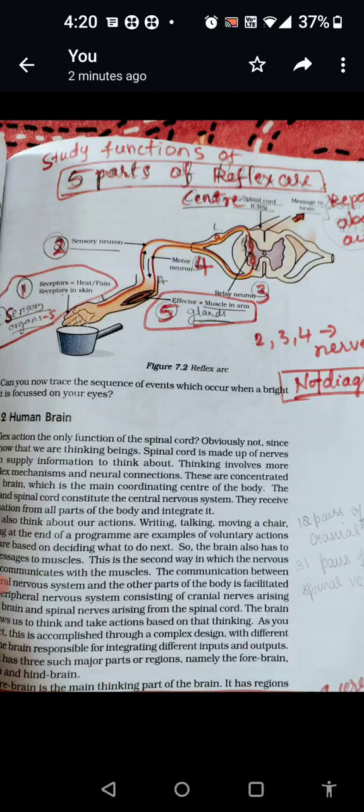Then the spinal cord processes it in the relay nerve, and the relay nerve converts the messages into a response, and that response message is carried away through the motor neuron.